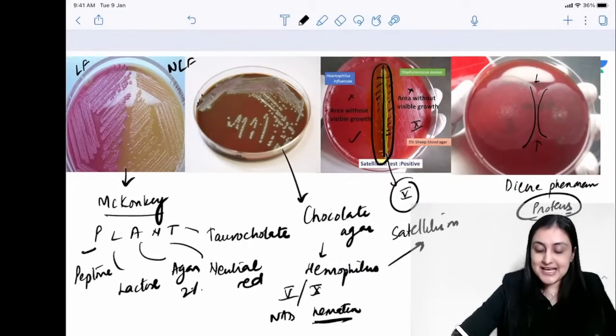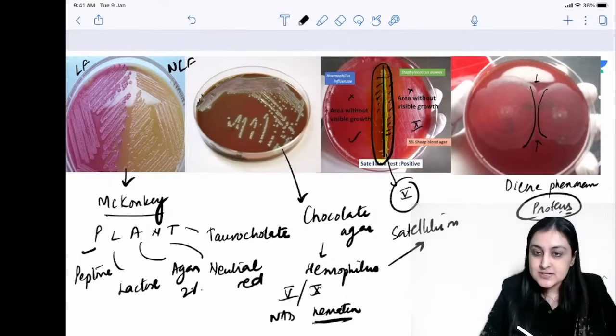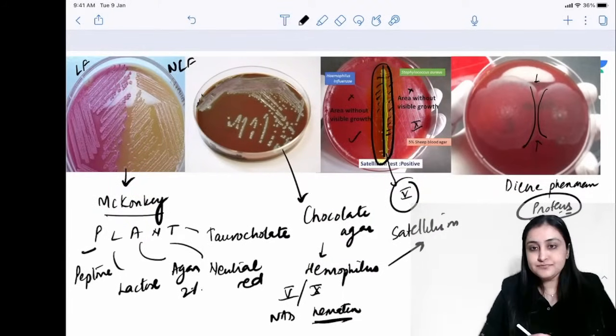Remember, from Proteus, S for swarming motility. It shows your swarming motility. U for urease positive. It is urease positive, and Proteus is responsible for what? It is responsible for struvite or staghorn calculus. Staghorn calculus, remember. I will leave the annotated PDF in the Telegram group. All right, annotated PDF I will leave.